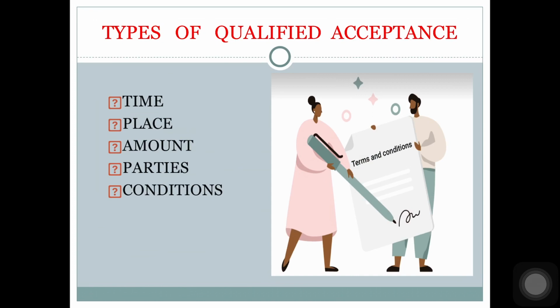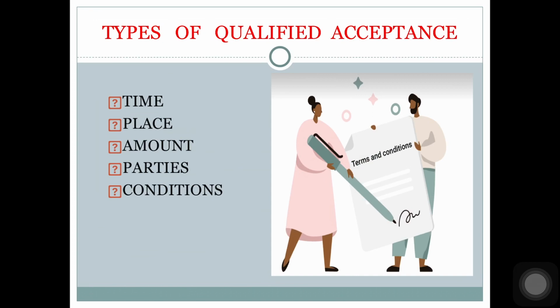So he has put a condition. So now the bill is conditional. It is qualified as to amount. Next is qualified as to parties. When the drawee is not ready to make payment of the bill to the payee as mentioned in the bill, it is called qualified acceptance as to parties.